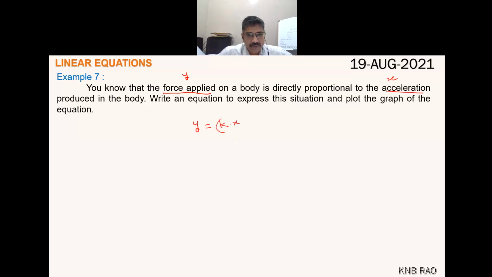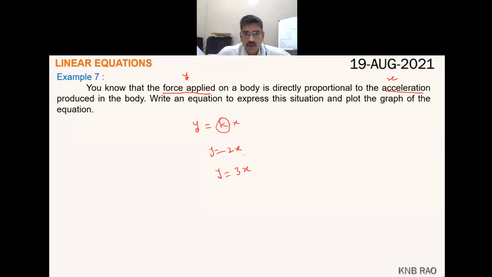If somebody says, sir, I don't want to take k, I will take a fixed number, say 2, then it becomes y equals 2x. At the rate of 2, it increases every time. Or if somebody takes k as 3, then y equals 3x. By taking different values for k, I will get different equations. Have you understood, children?